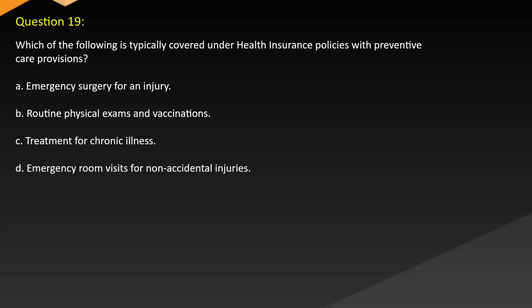Question 19. Which of the following is typically covered under health insurance policies with preventive care provisions? A. Emergency surgery for an injury. B. Routine physical exams and vaccinations. C. Treatment for chronic illness. D. Emergency room visits for non-accidental injuries.